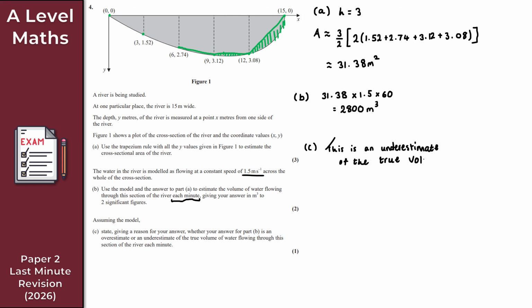And the reason for that is because the area of the trapezia are smaller than the cross-sectional area, okay?